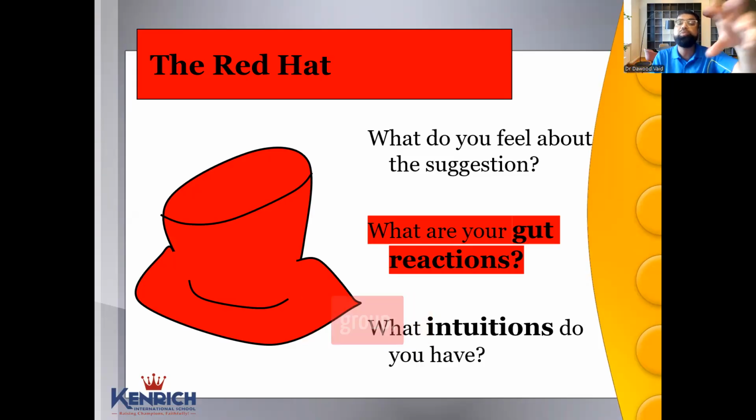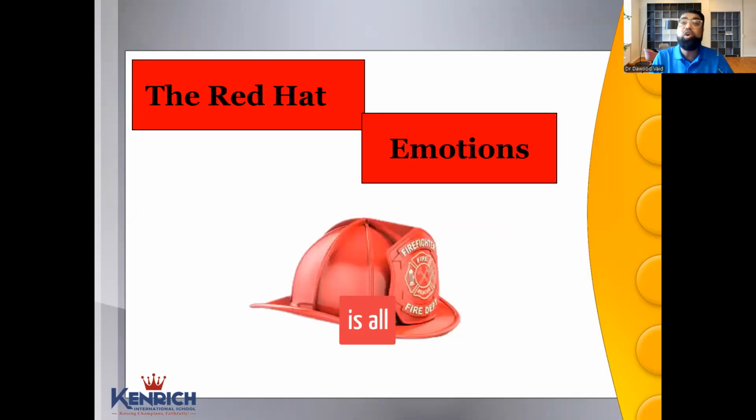So when you have a group, you say, everybody wear a red hat and tell me what you think about food business. People say, yes, great. What food business? Frozen food business. Gut feeling, accepted. Then you go. Red hat is all about emotions. It could be anger, hope, positivity, a lot of expectation. Every entrepreneur starts with great hope. I'll become a millionaire one day. So think of the red hat like a firefighter hat.